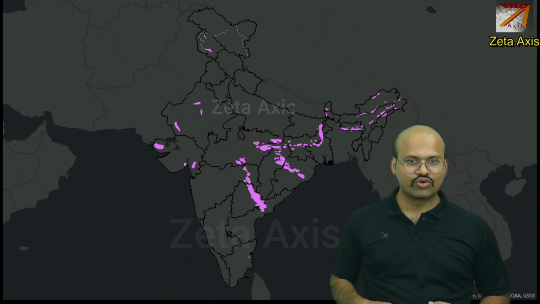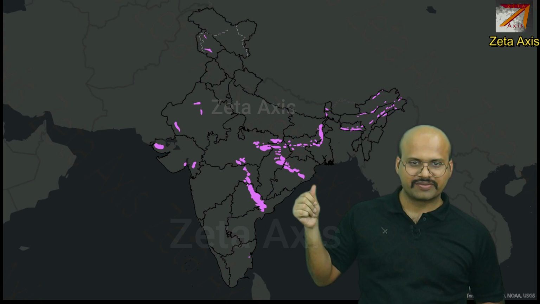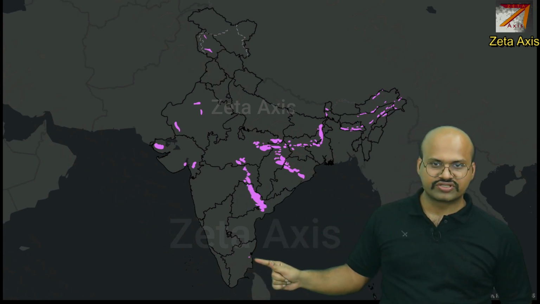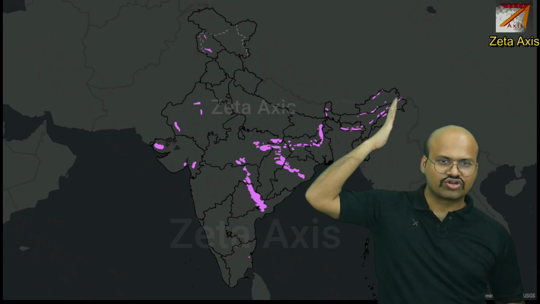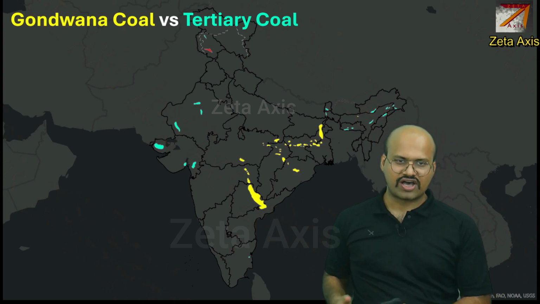We can see that coal seams are there in the Chota Nagpur plateau region, in the Mahanadi basin, in the Godavari basin. Here in Tamil Nadu we have a coal seam, then in Gujarat, Rajasthan, Jammu Kashmir, and in the northeast we have coal seams. Now here is the division of coal seams based on Gondwana or tertiary.